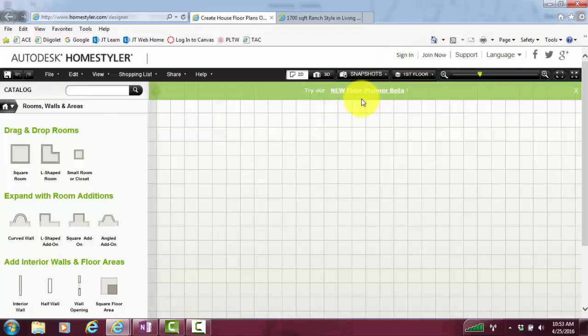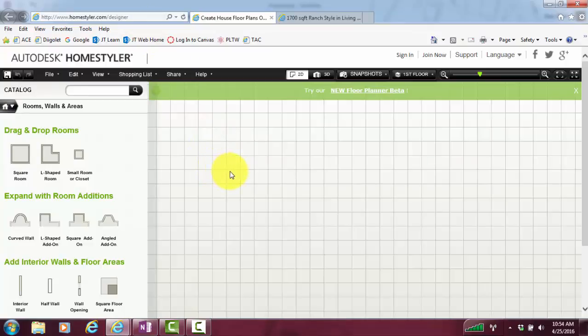so that indicates that you're logged into your account. It's very important that you have your own account because this is a cloud-based system. If you notice, I'm on the web. So the thing that's really cool about this program is you'll be able to access it anywhere you have an internet connection. So you don't have to be on your school device. You could be on your uncle's computer or anybody else's computer. As long as you have an internet connection, you can go to this website and log into your account and access your floor plan design.